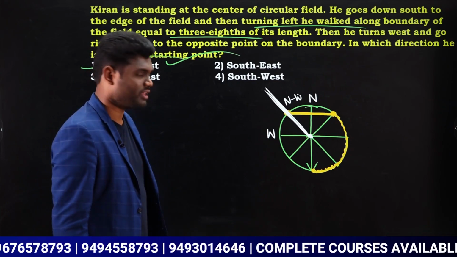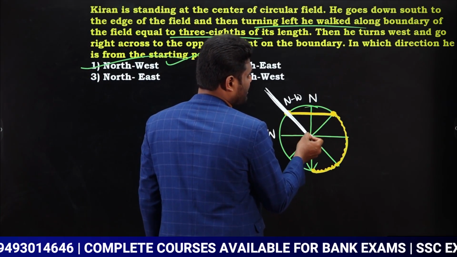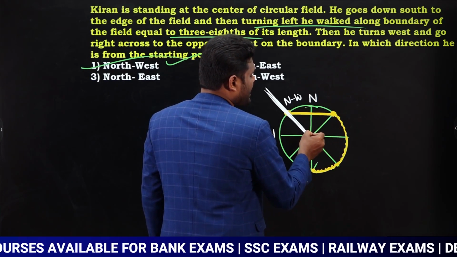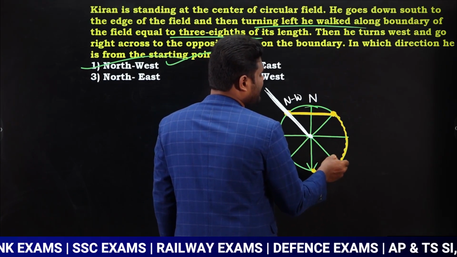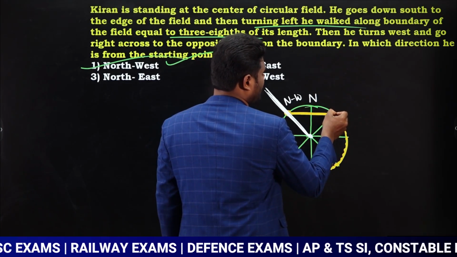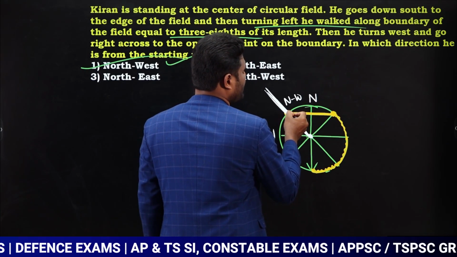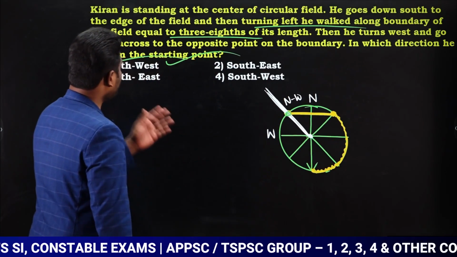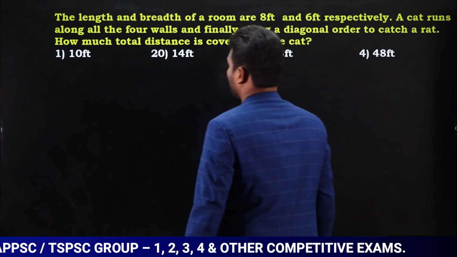Is that clear? I am explaining this one more time. The person is standing at the center of a circular field and the total circular field is divided into 8 equal parts. He goes towards south to the boundary of the field. He turns left and covers 3/8 of the total distance, and then he moves towards west to the opposite point of the boundary. Our question is to know in which direction he is now from the starting point. He is in the northwest direction. Okay, let us look at the next one.